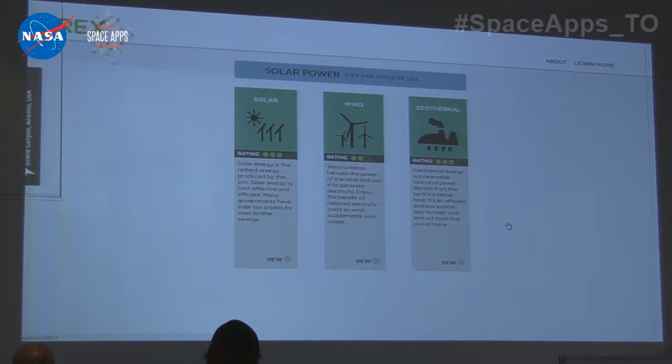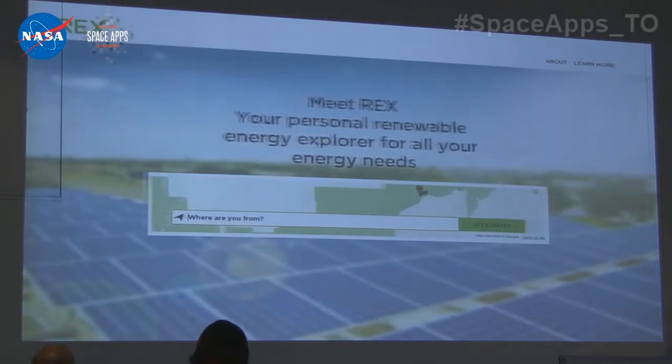We have a three-point system for solar, wind, and geothermal. One out of three means it's not that great. Two out of three means this has some potential. Three out of three, like solar and geothermal, means okay, now we're talking. At this point, you're like, hey, it's been a while since I saw some strippers and casinos. So let's go to Las Vegas.